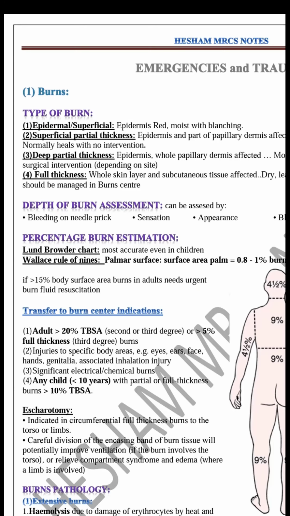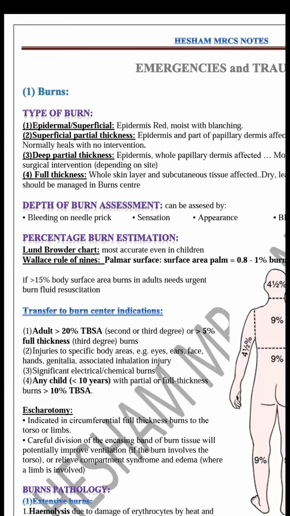Second degree of burn, and it is 2 types, superficial and deep. Superficial, which involves the epidermis and part of the dermis, and deep, which involves the epidermis and the whole dermis. The difference between them is when you see the question, there is blistering, so it is the superficial second degree.